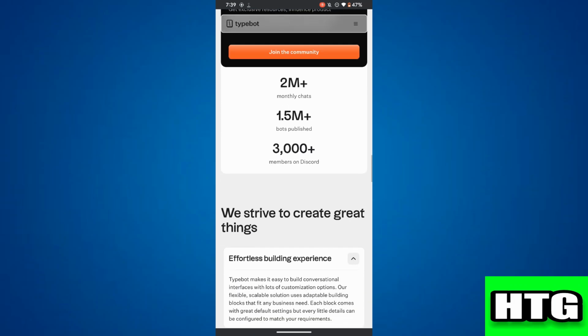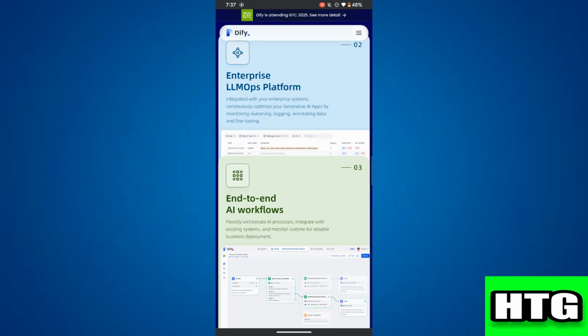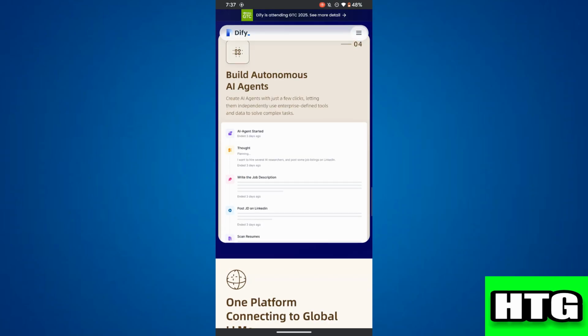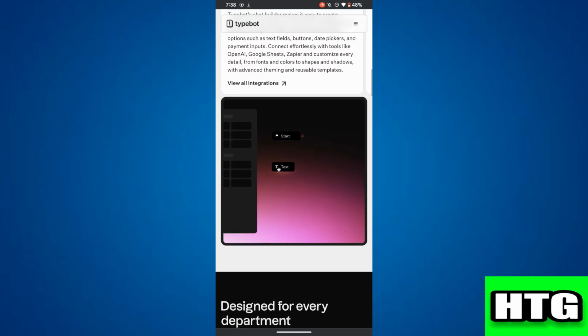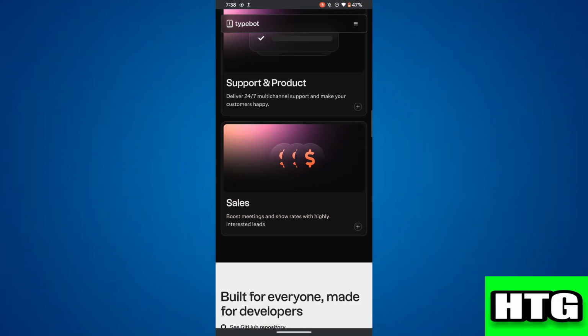Now, which one should you choose? Over here, choose Dify if you need a complete AI automation solution with advanced features. After that, go with Typebot if you want to create chatbots and surveys with an easy to use interface.